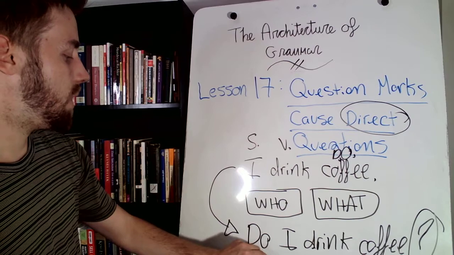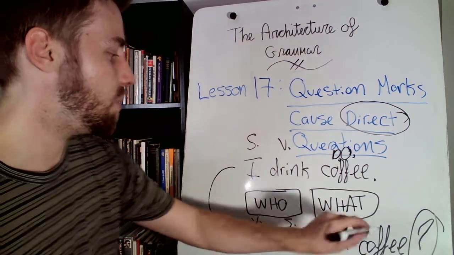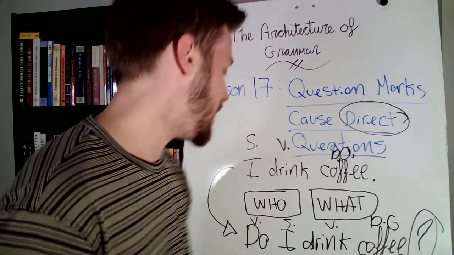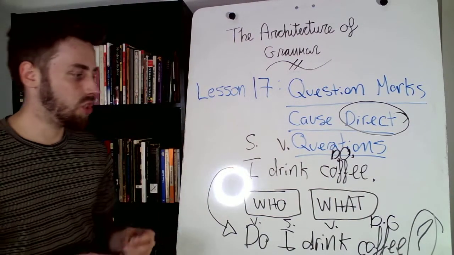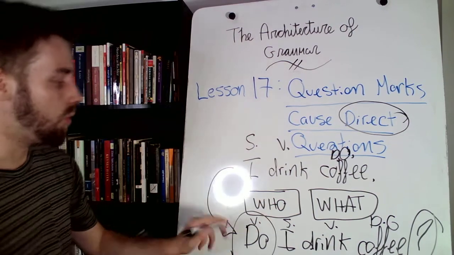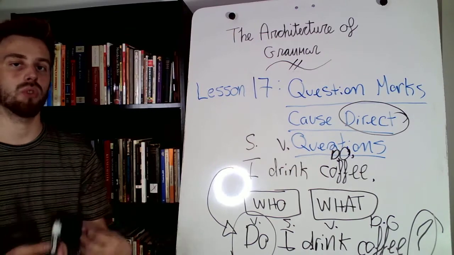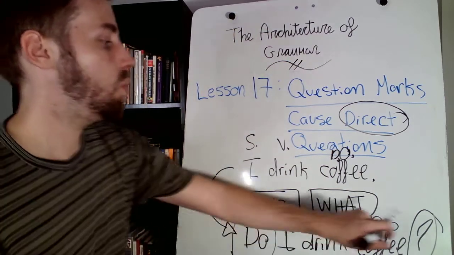Question mark. This is a direct question, okay? So here we have a verb, here we have the subject, then we go back to a verb, then we go to the direct object. So the direct question changes the structure of the sentence. We need to add this verb: do I drink coffee? Or he drinks coffee, does he drink coffee, with the question mark.